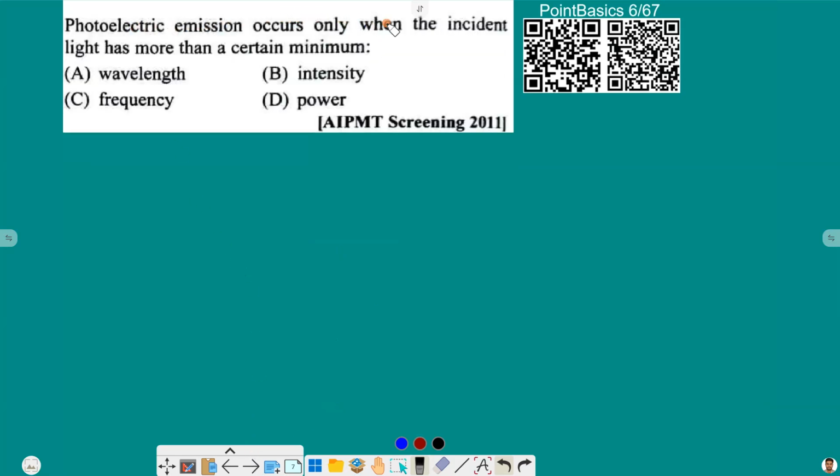Photoelectric emission occurs only when incident light has more than a certain minimum frequency, because it has to have more than a certain energy, and that energy depends upon frequency, not on the power, only on the frequency. So option C is going to be the right answer here.